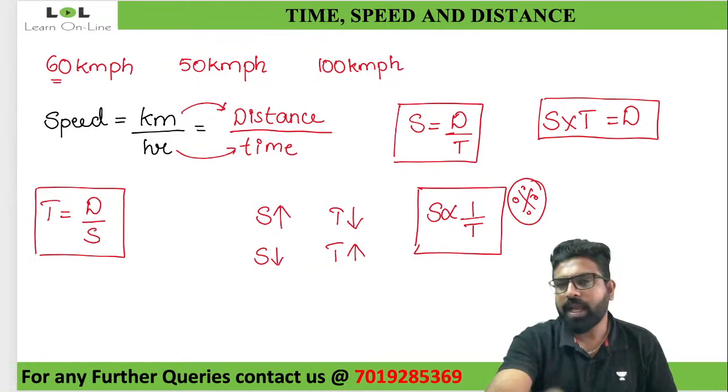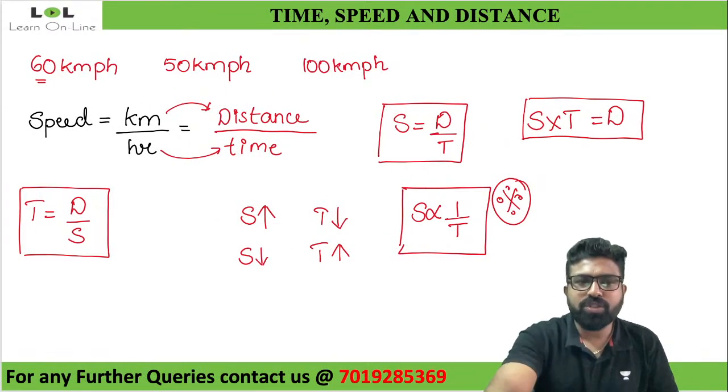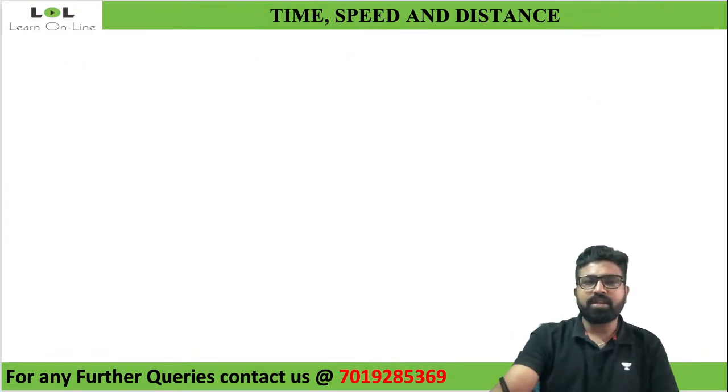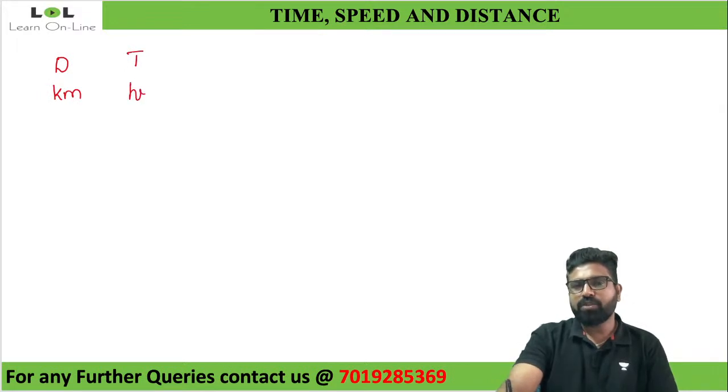Now come back. Just now we measured speed in terms of kilometer per hour. Whenever my distance was measured in kilometers and time in hours, my speed was measured in kilometers per hour.